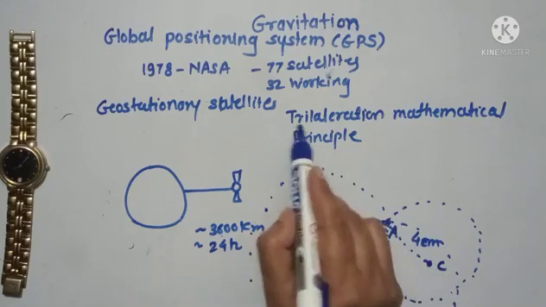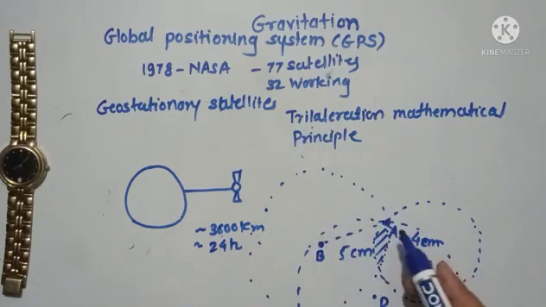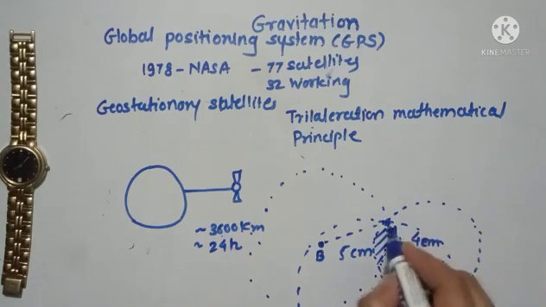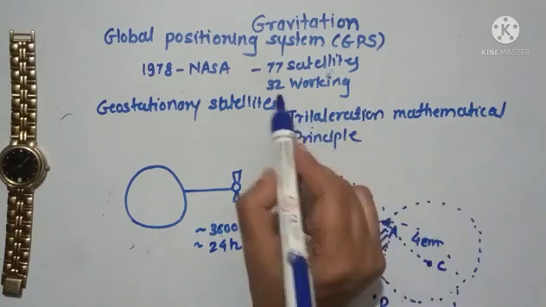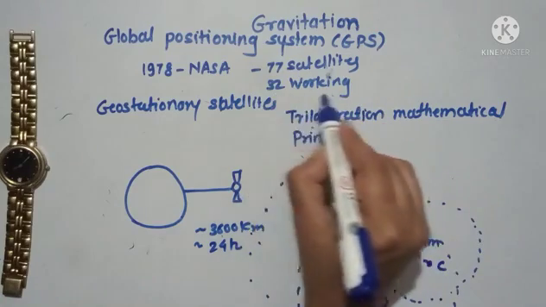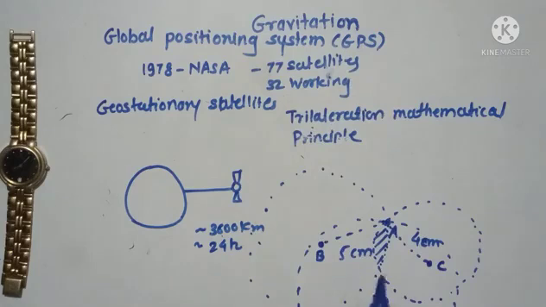It means that in trilateration, by using 3 reference points, I can find the exact position of any person or object. So this is called the trilateration mathematical principle. Now if I use more circles, the position of the object or person will be more accurate. That's why NASA is trying to increase the accuracy by increasing the number of satellites. So this is the principle on which the global positioning system works.